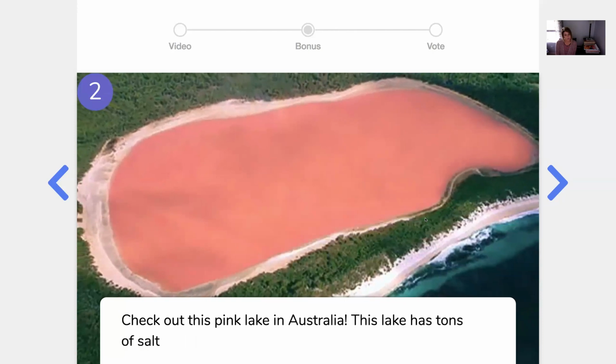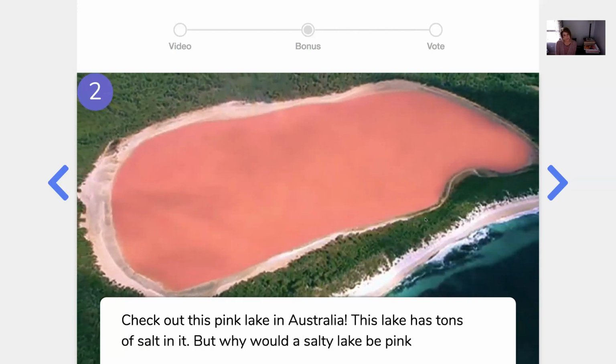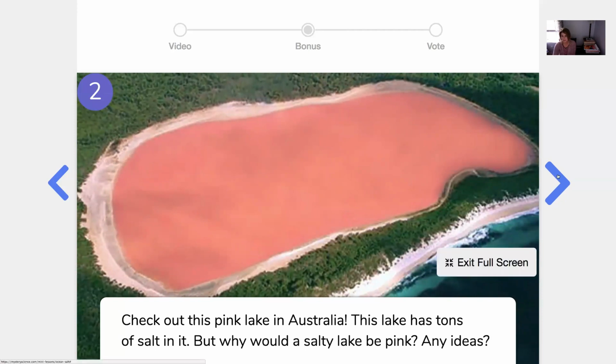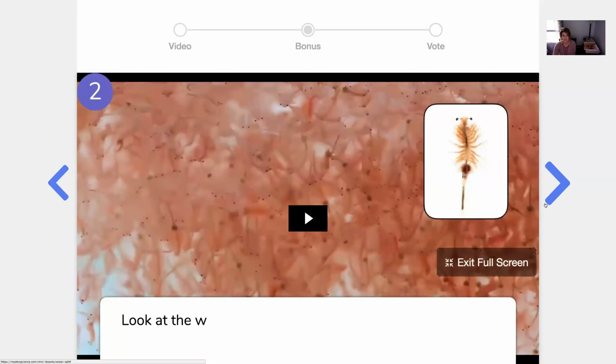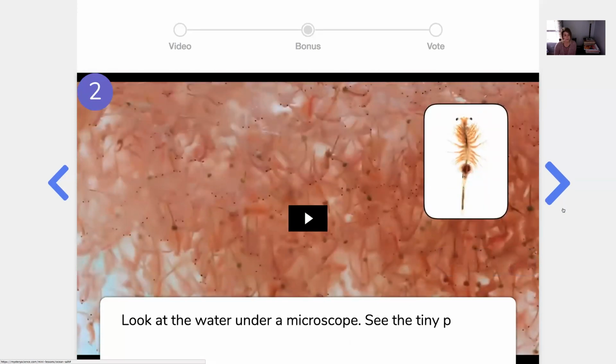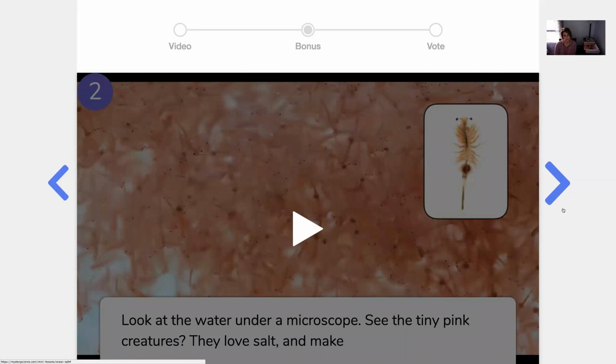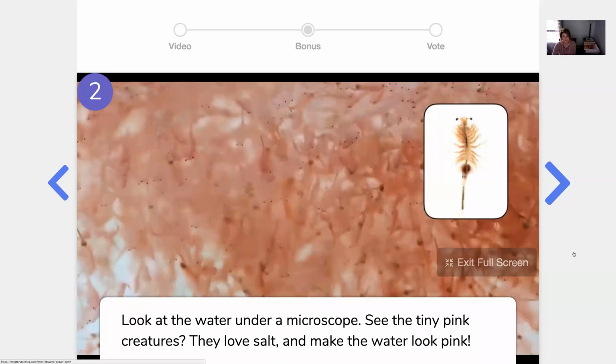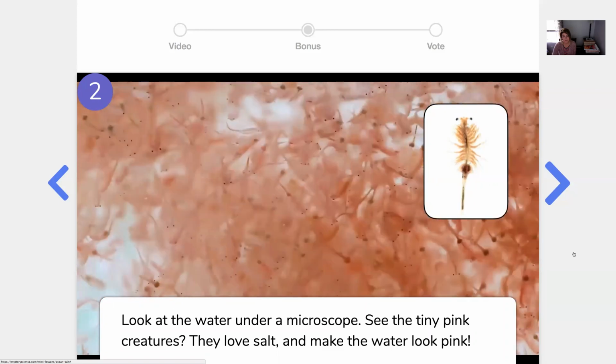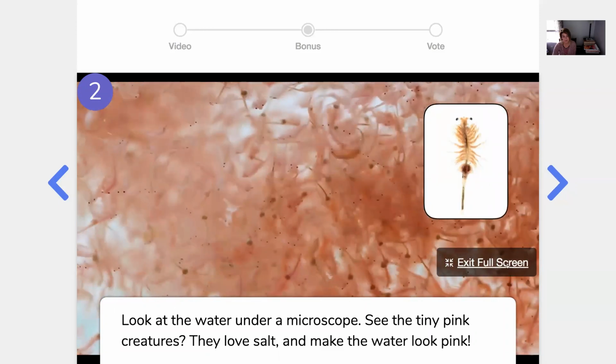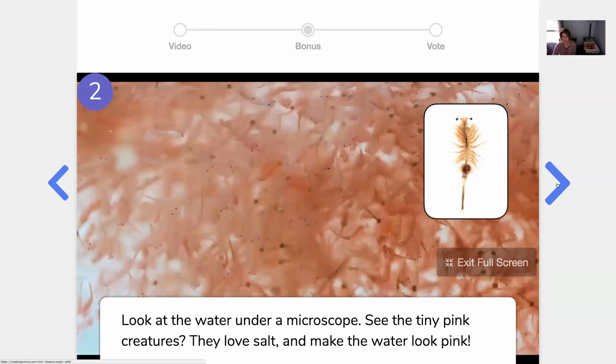Wow, check out this pink lake in Australia. This lake has tons of salt in it, but why would a salty lake be pink? Any ideas? I have no idea. Look at the water under a microscope. See the tiny pink creatures? Ugh! They love salt and make the water look pink. Oh no, thank you. That is some salt water I would not be floating in, right?